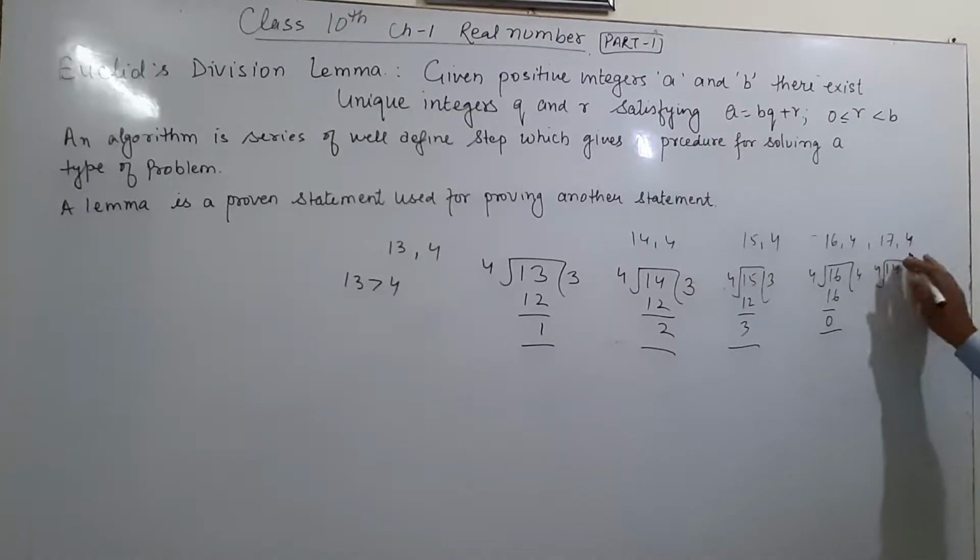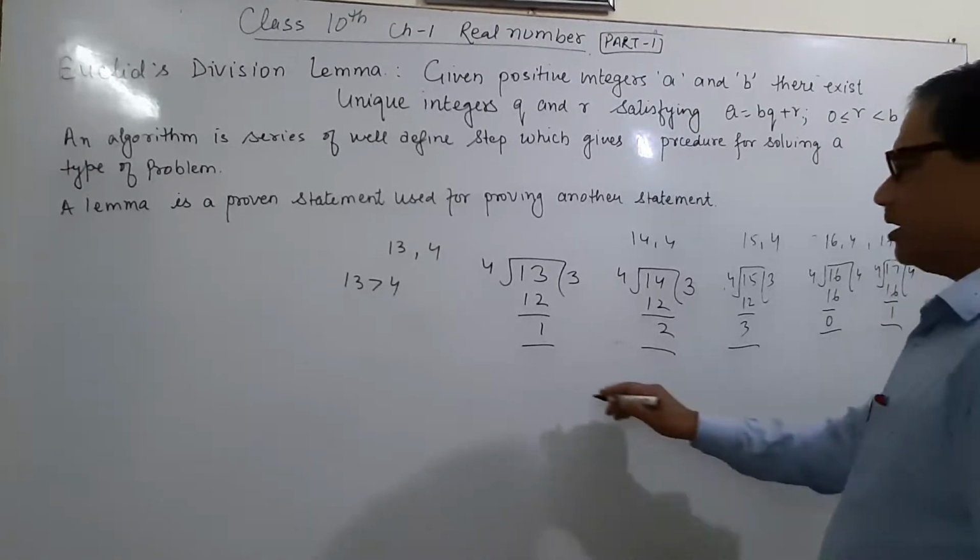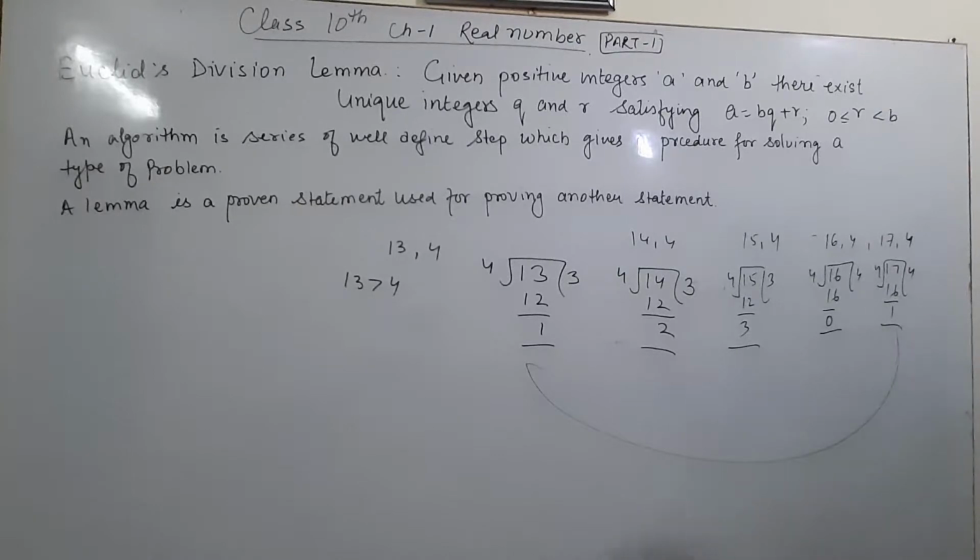17 divided by 4. The answer is 4, since 4 fours are 16. The remainder is again 1.